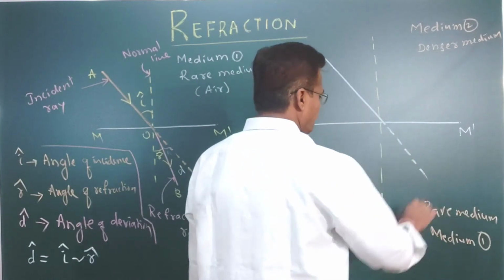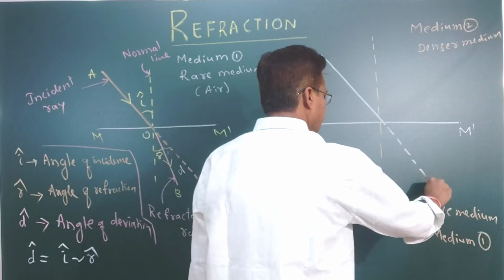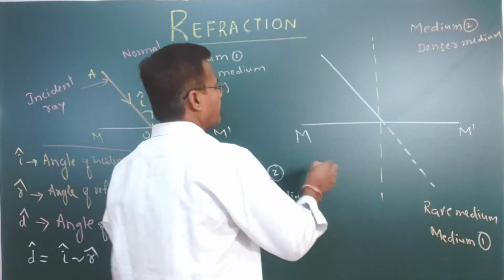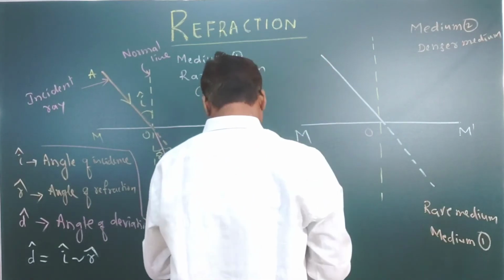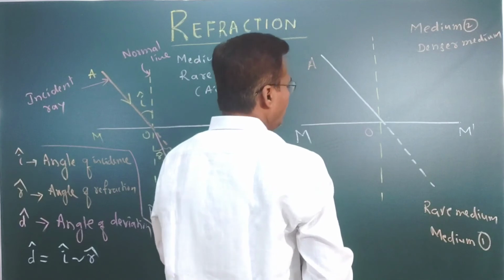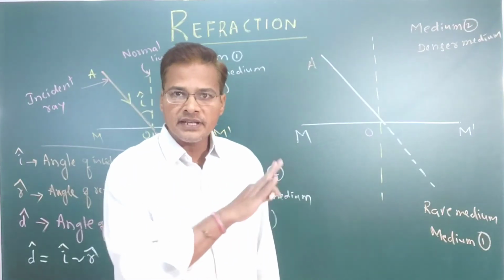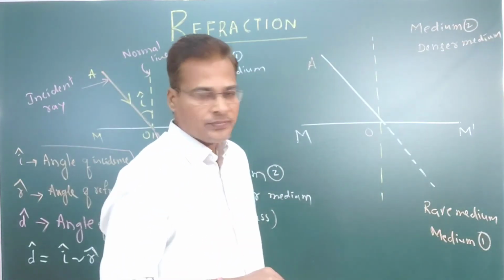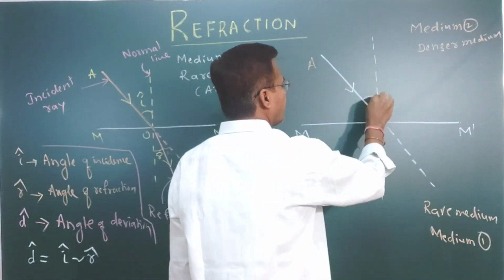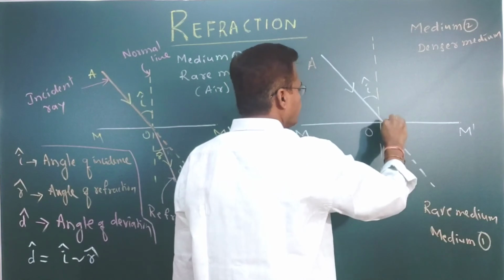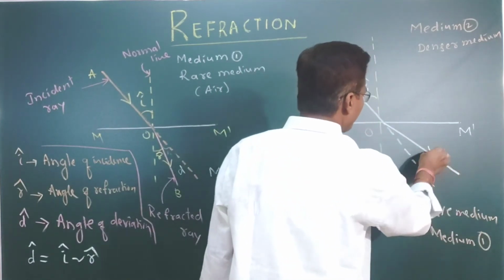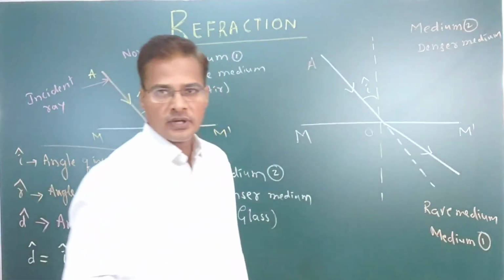When a ray travels from the denser medium to the rarer medium, this is the angle of incidence, making an angle I. It will bend away from the normal.